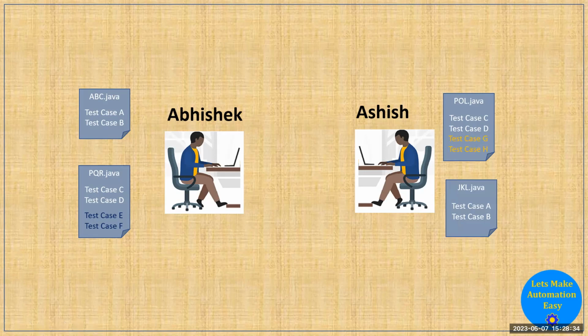Now at any point of time, suppose they want to run all the test cases for the project. You know that a few test cases are available on Abhishek's local machine and a few test cases are available on Ashish's local machine. So if they want to share the result with anybody like the client, Abhishek will execute the test cases on his local machine and Ashish will execute the test cases on his local machine. Now they will talk to each other and communicate, and then create a combined report out of these four files, like ABC, PQR, and the other two, showing how many test cases pass and fail. So in this way, they have to communicate.